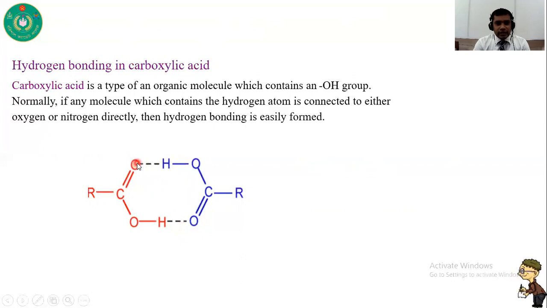Also, this oxygen can form a hydrogen bond with this hydrogen atom. So two carboxylic acid molecules associate with each other. Hydrogen bonding results in the association of the molecules, and as association occurs, the boiling point or melting point rises.